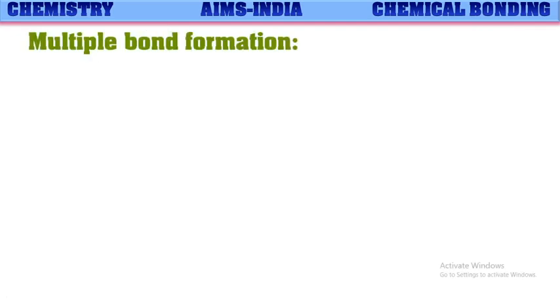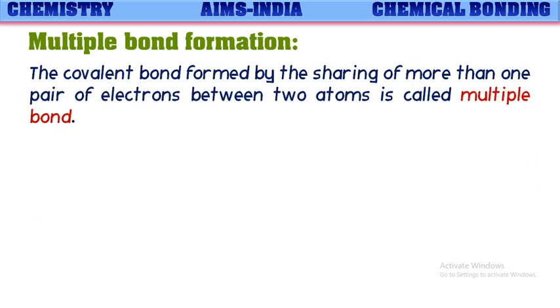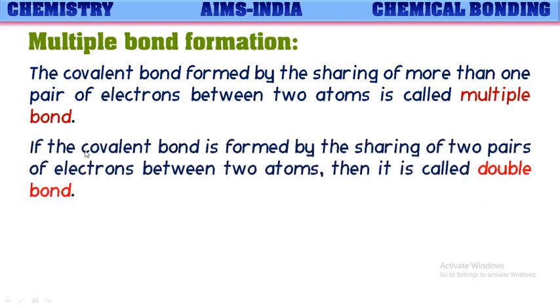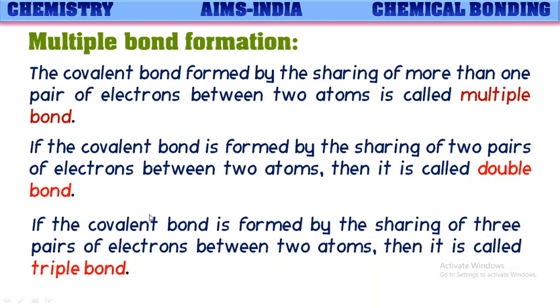Now let us see multiple bond formation. The covalent bond formed by sharing of a single pair of electrons is known as a single bond. In other cases, some molecules share more than one pair of electrons between the atoms. In those cases, the covalent bond formed by the sharing of more than one pair of electrons between two atoms is called a multiple bond. If the covalent bond is formed by the sharing of 2 pairs of electrons between the two atoms, then it is called a double bond. If the covalent bond is formed by the sharing of 3 pairs of electrons between the two atoms, then it is called a triple bond.